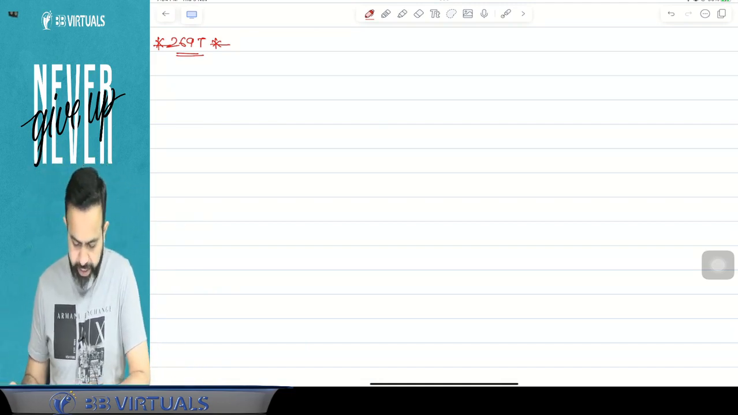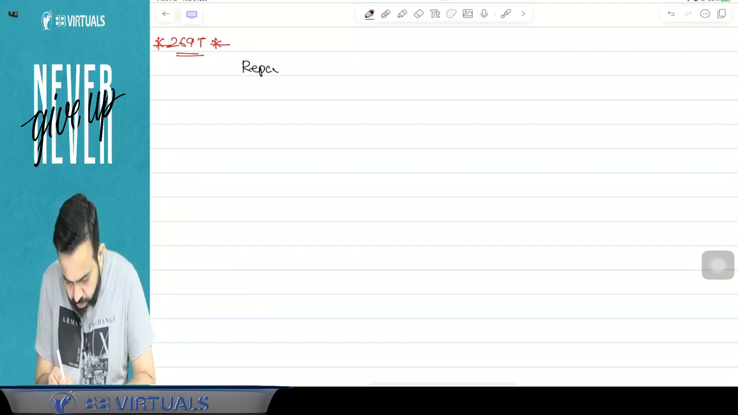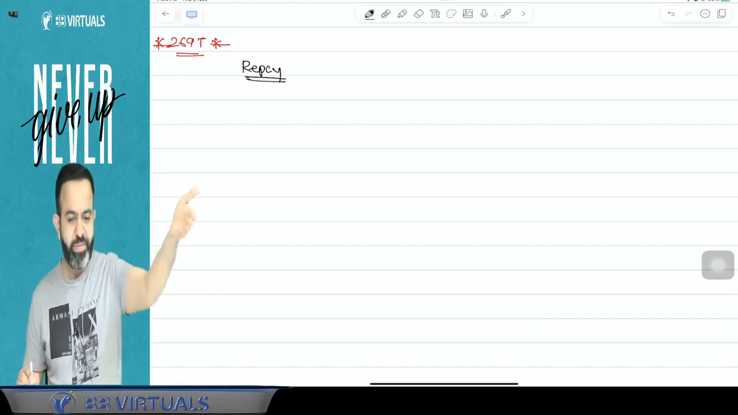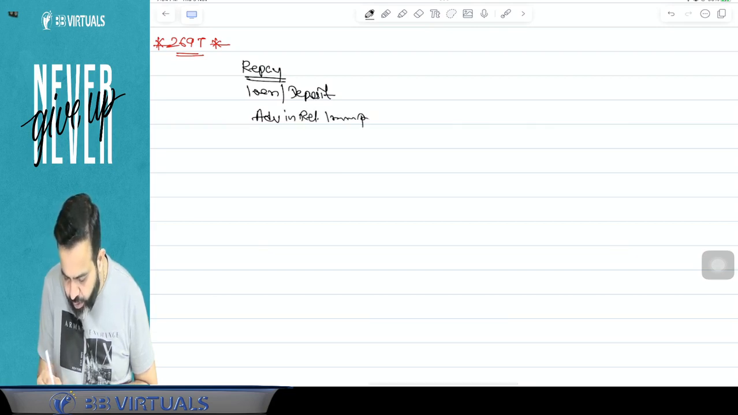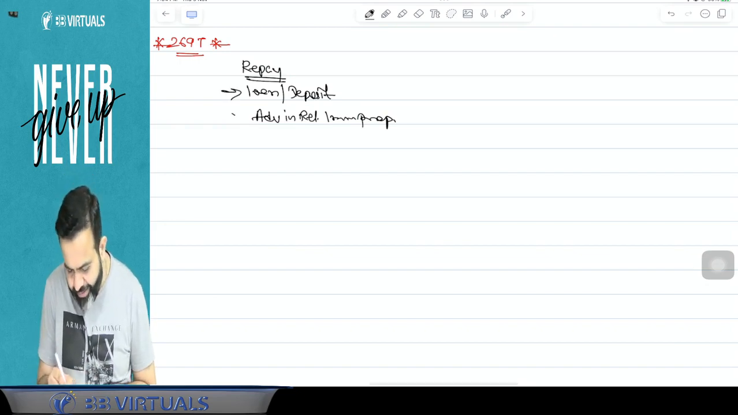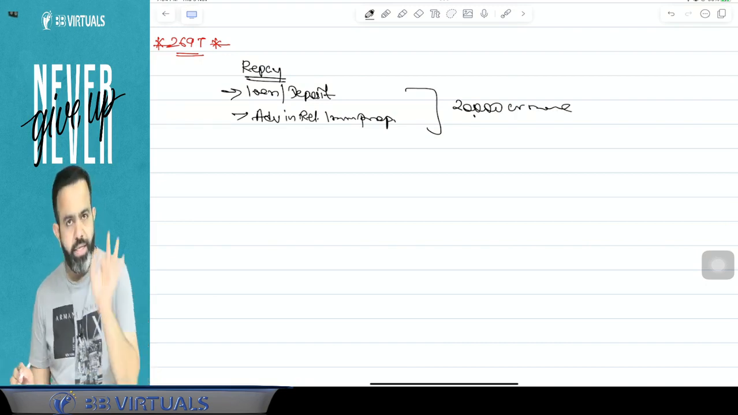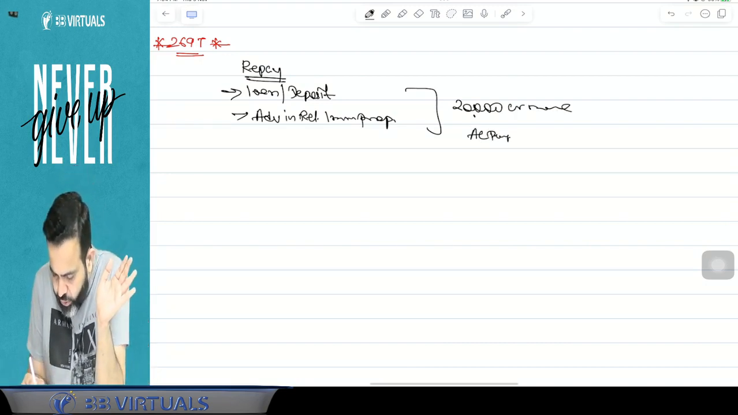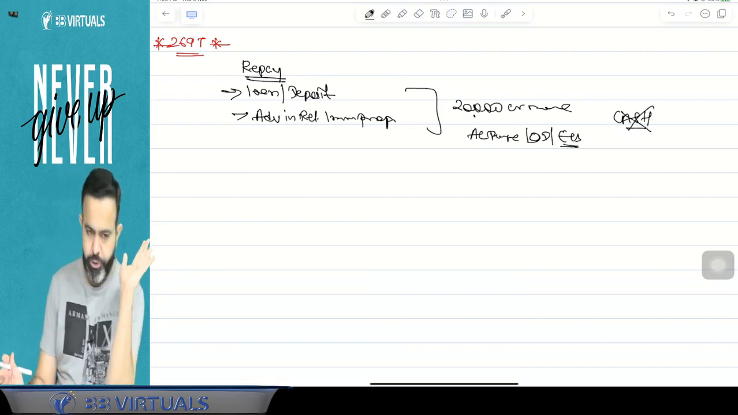that if you are repaying any loan or deposit or advance in relation to immovable property, and it is 20,000 rupees or more, then it should be paid by account payee cheque or demand draft or any mode of electronic clearing system. It means it should not be by way of cash.